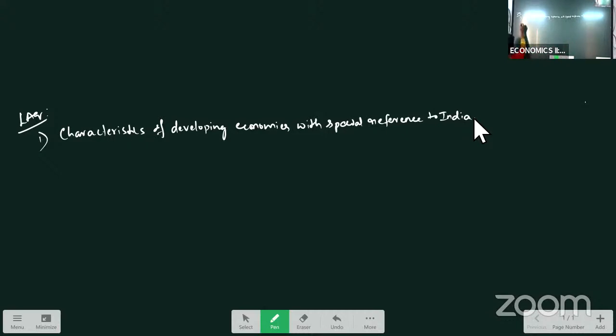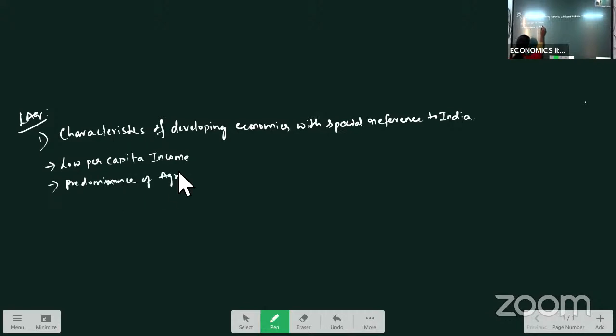So what is the first feature here? Low per capita income. The income levels in the country are low, and in India also the per capita income level is low. You give 3 lines of explanation here. Next, predominance of agriculture. Most developing economies depend mostly on agriculture, right?